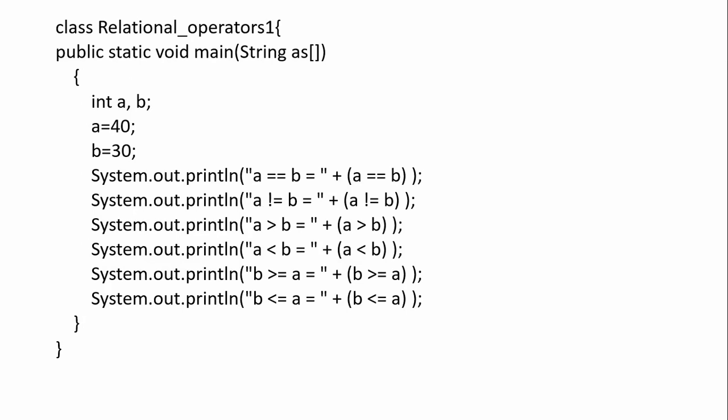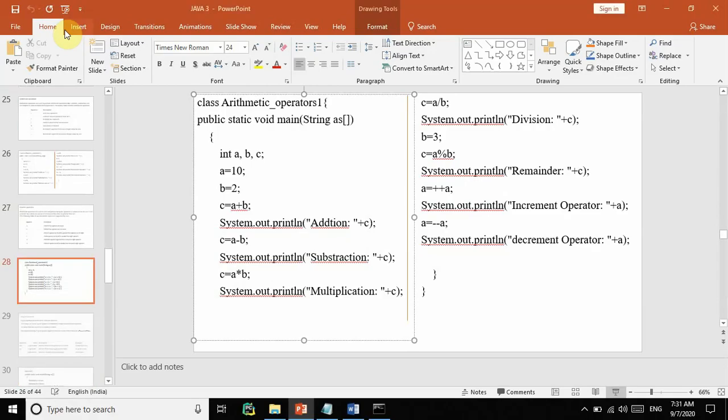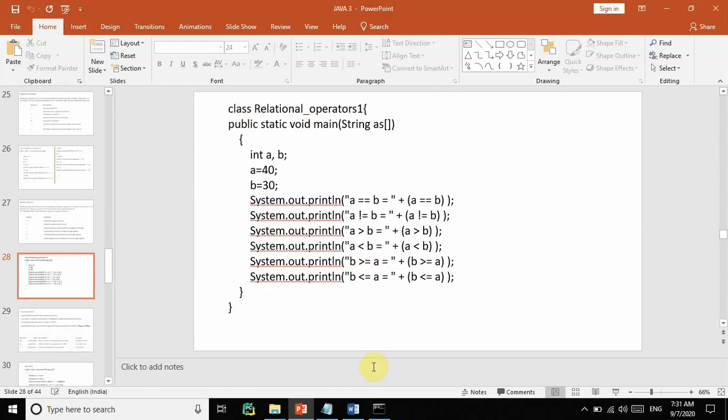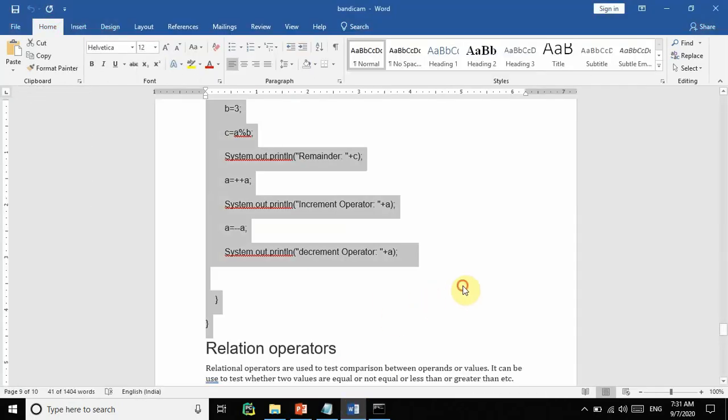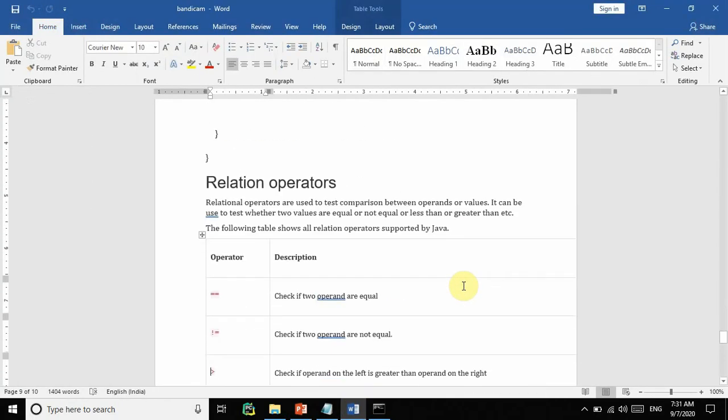Relational operators: equal, not equal. So give an answer: a is actually 40, right? And b is 30, a equal to b. What is the output of this one? So 40 equal to 30, true or false? False, actually. So the output of this statement is false. We'll see, I will execute this program.